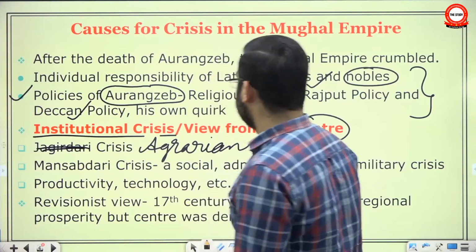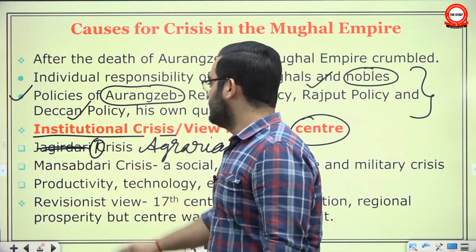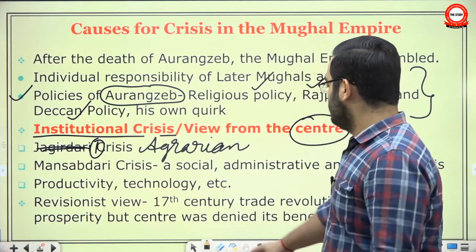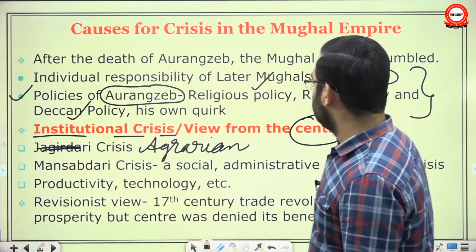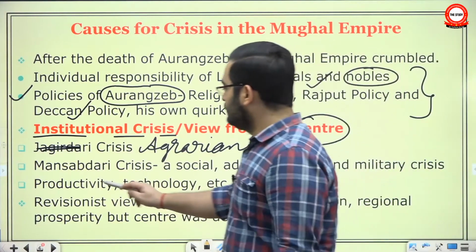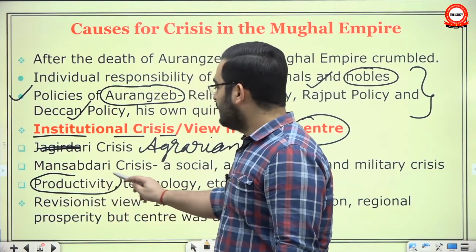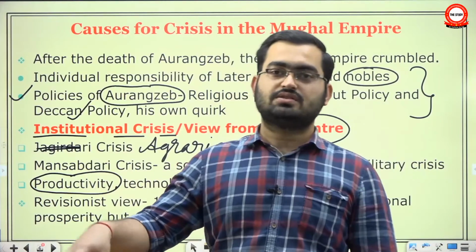Okay, agrarian crisis, this is the first one. Historians like Irfan Habib emphasize this problem. Then you had Mansabdari crisis, which was a combination of social, administrative and military crises. And then issues like lack of remarkable increase in productivity, no new technological breakthrough and stuff like that.